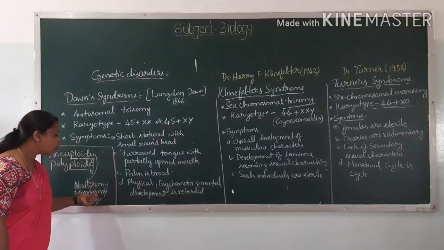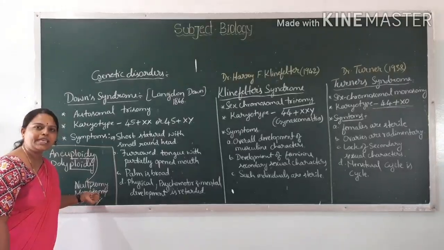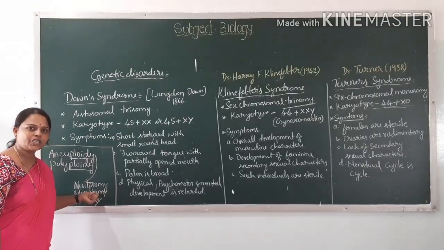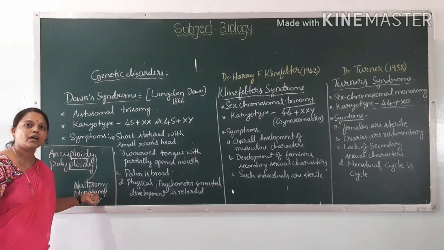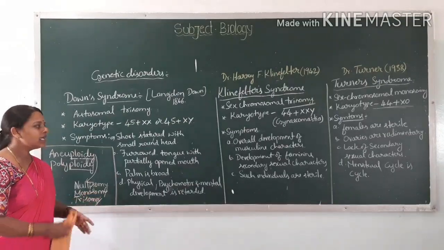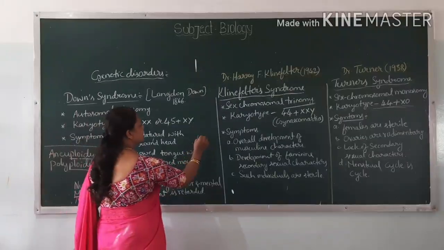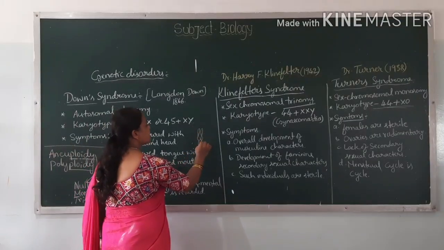What is the meaning of monosomy? In this condition, one chromosome of a homologous pair is absent. Chromosomes are present in pairs, isn't it?